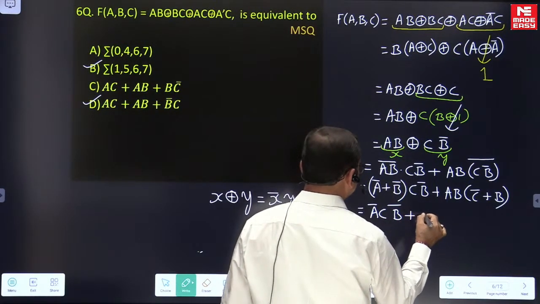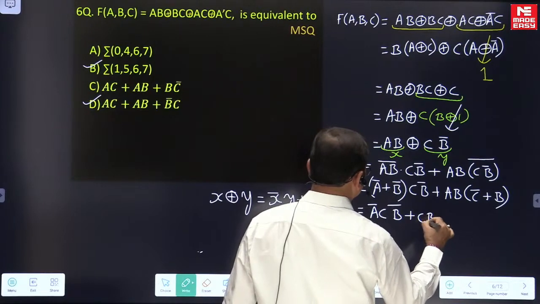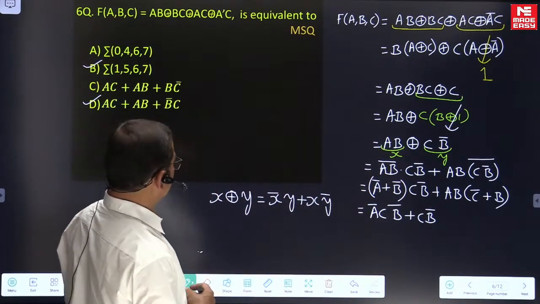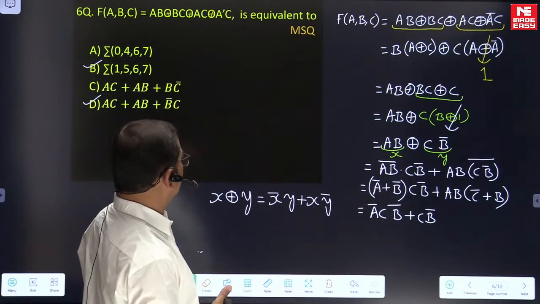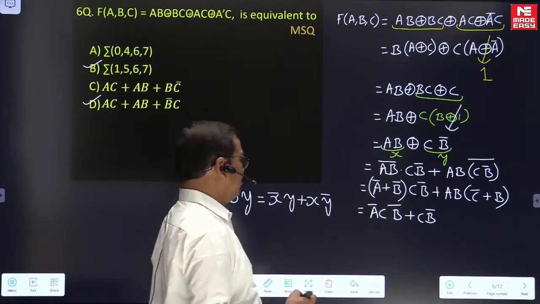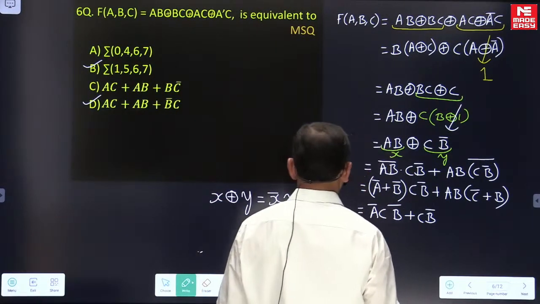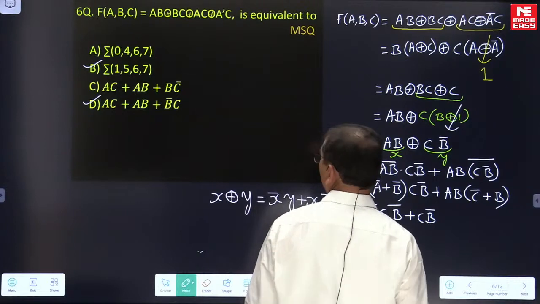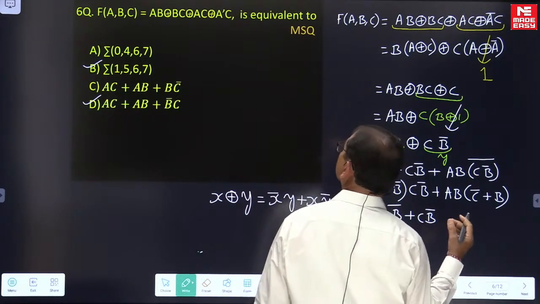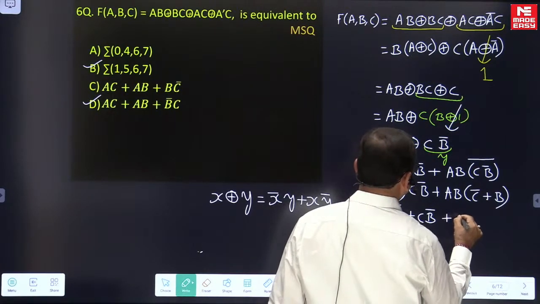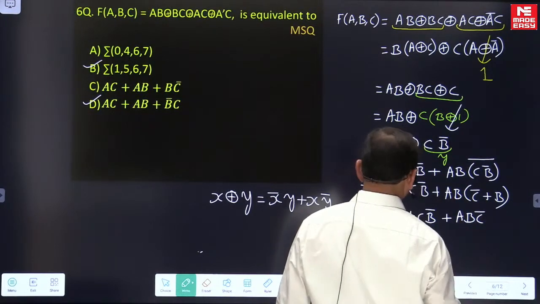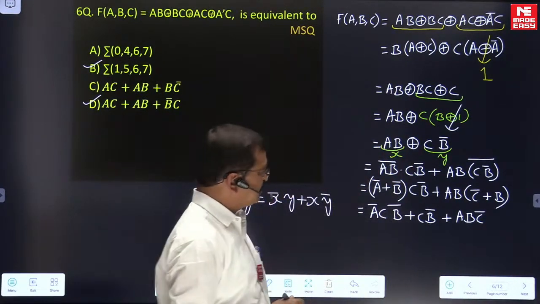Next one is C, B complement. AB, C complement, BB complement is 0. Check once, something seems to be going wrong.